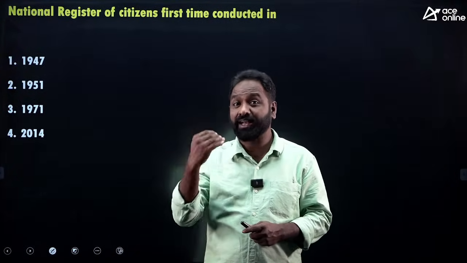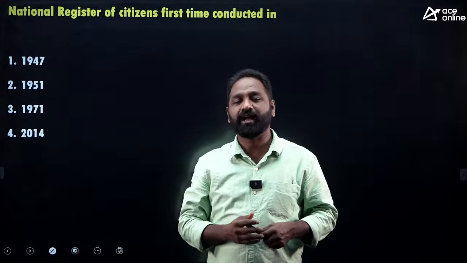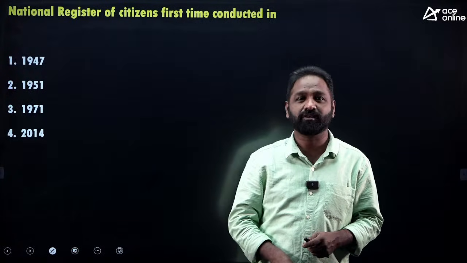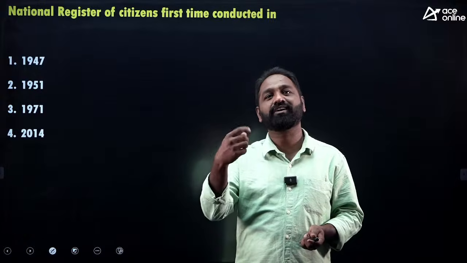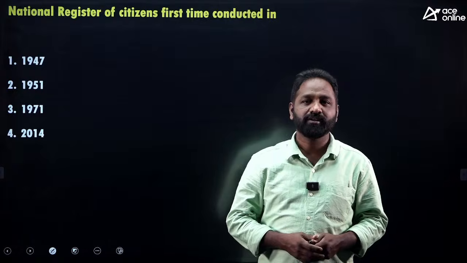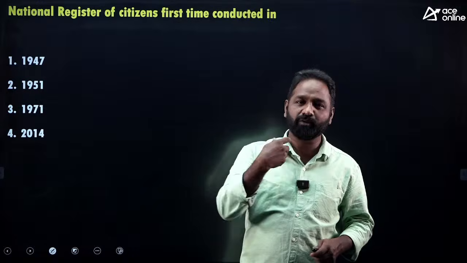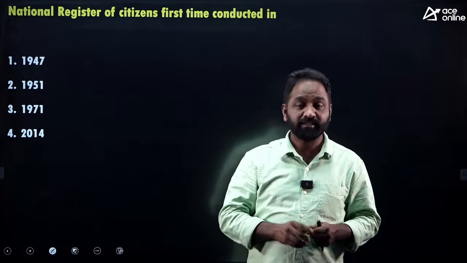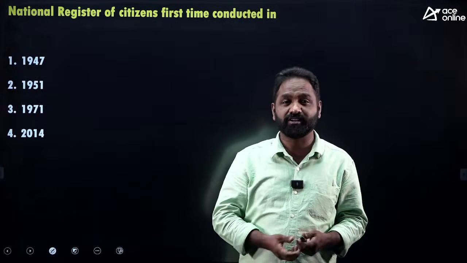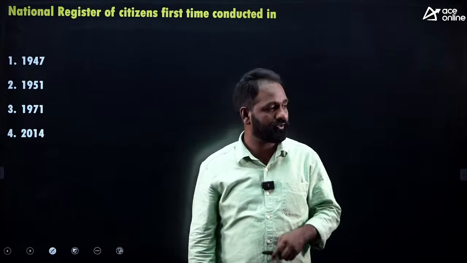So by identifying these things, what is the use? Tell me. If you connect NRC, what happened? We can identify illegal migrants. So many people from other countries are staying in India as Indian citizens, but they are not Indian citizens. If you connect NRC, we are going to identify who is our citizen and who is not. Simple. Sometimes if you belong to one village, some neighbor villages come to your village, claim that they belong to your village only, and enjoy certain provisions. Same way, many people came to India illegally, claiming as Indian citizens, and they are enjoying our benefits. So we have to identify who is Indian and who is not. That is called NRC.